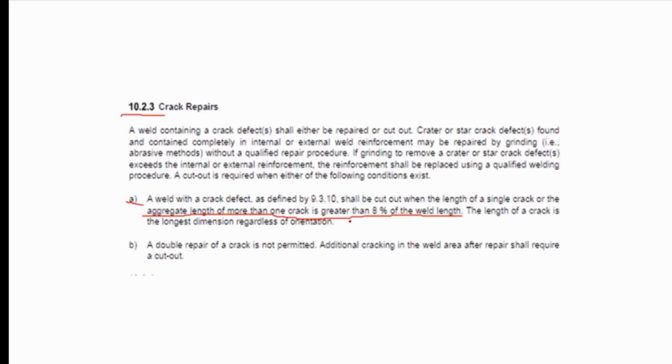Meaning, if the crack is greater than 8% of the weld length, the weld shall be cut out. It shall not be repaired anymore. So the limitation here is 8% of the weld length. If the crack is less than 8% of the weld length, then it can be repaired.